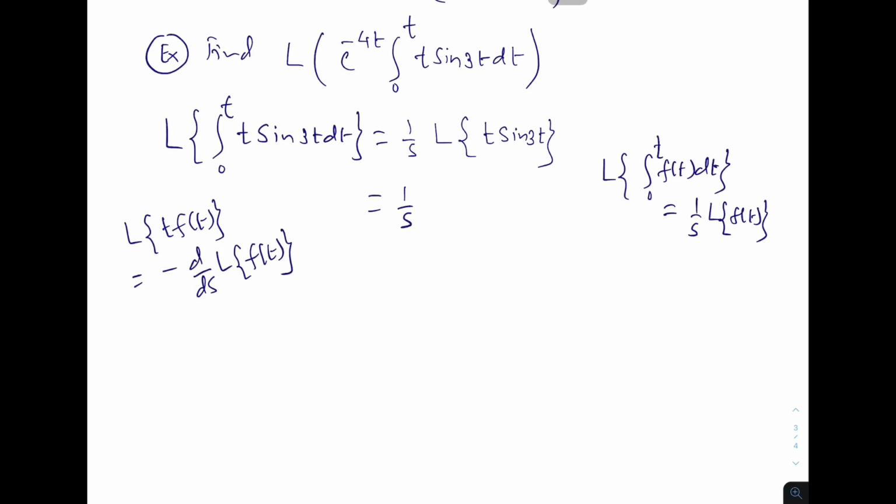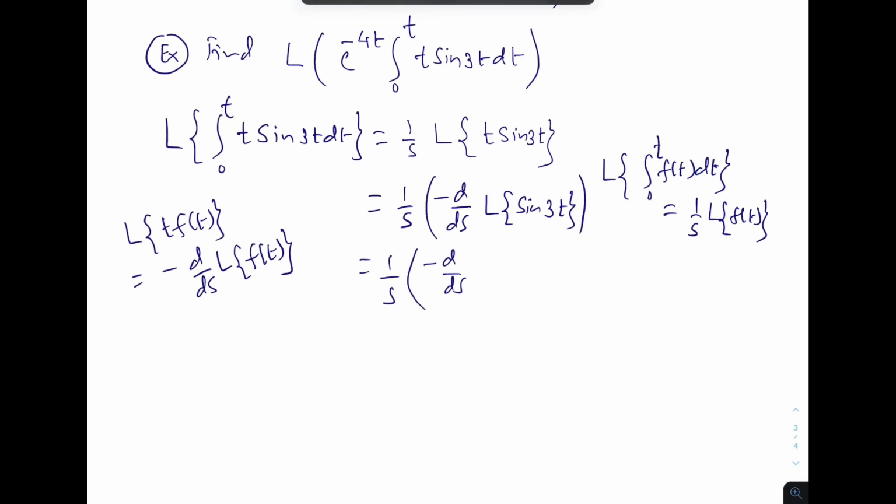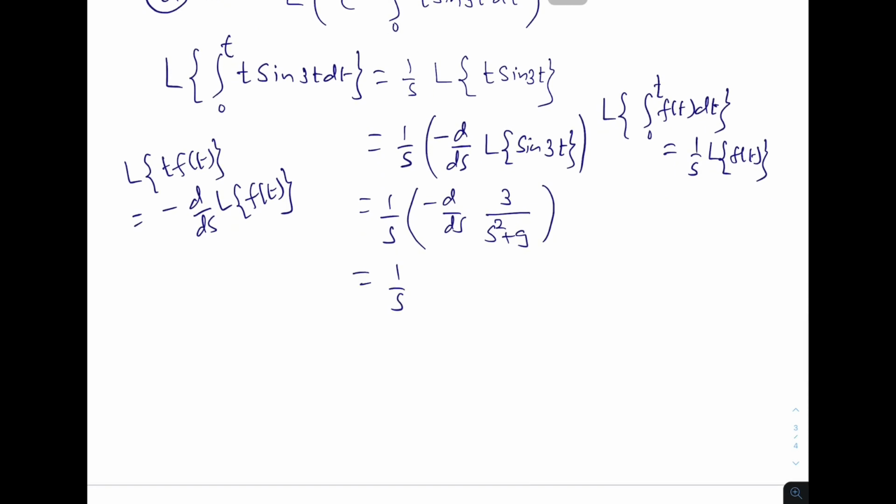So this is 1 upon s, then minus d by ds of Laplace transformation of sin 3t. So it is 3 over s square plus 9, and we can differentiate this. It is again the derivative like 1 over x kind, so that is minus 1 over x square.